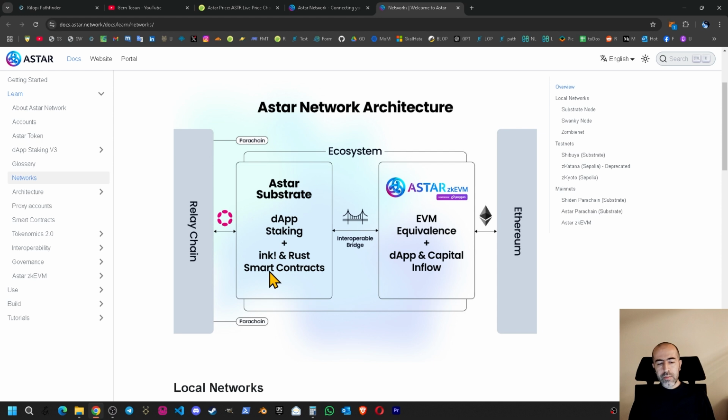You can create smart contracts in Ink and Rust as well. On the right side, you can create smart contracts with EVM because everything is EVM equivalent. You can see the dApp and capital inflow is coming from the right side. There is a bridge between these two chains, connecting Astar's ecosystem as a whole.